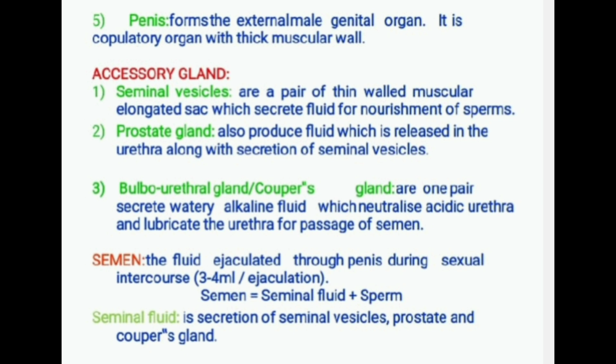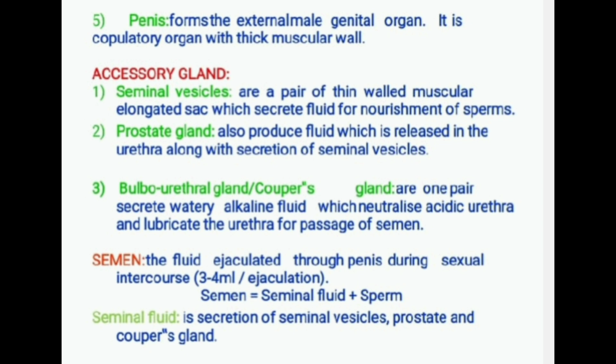Bulbourethral gland or Cowper's gland. One pair of Cowper's glands secretes watery alkaline fluid which neutralizes the acidic urethra and lubricates the urethra for passage of semen.